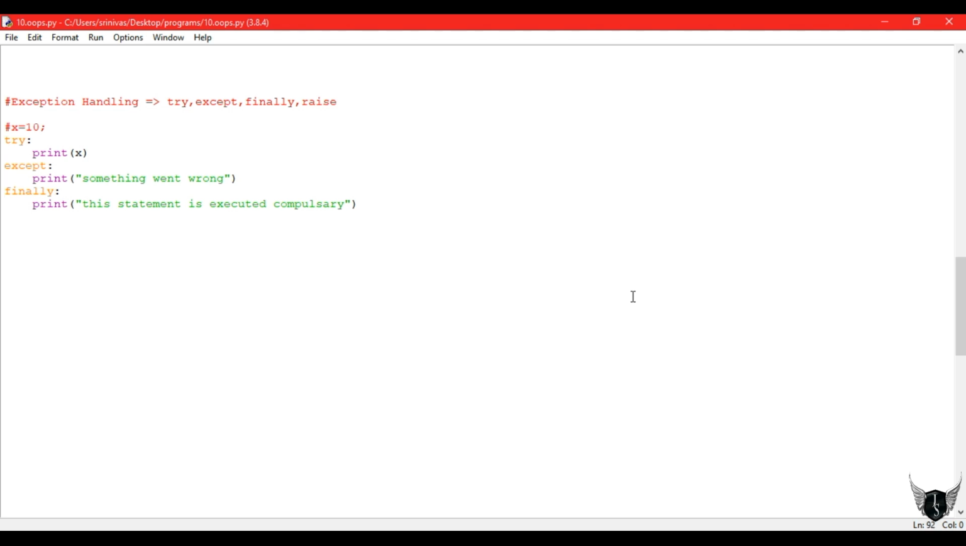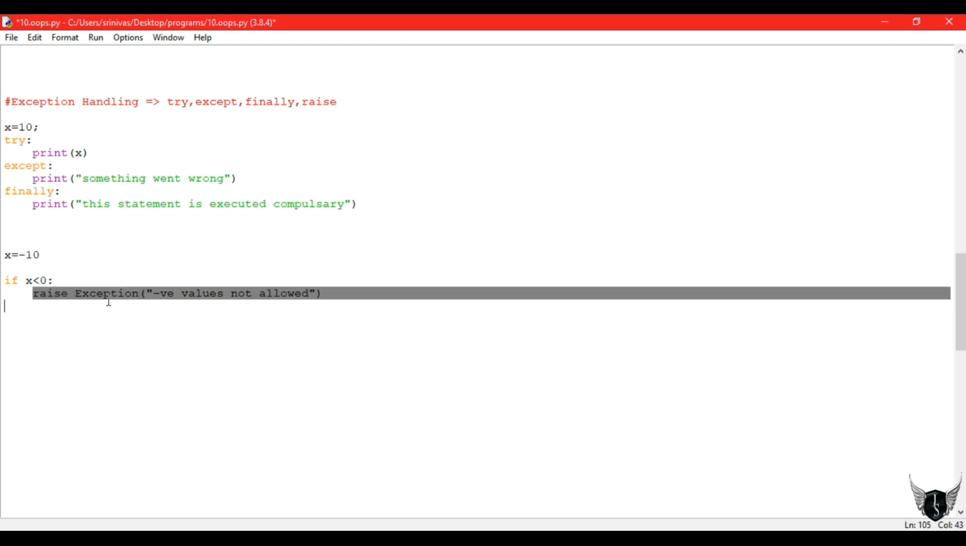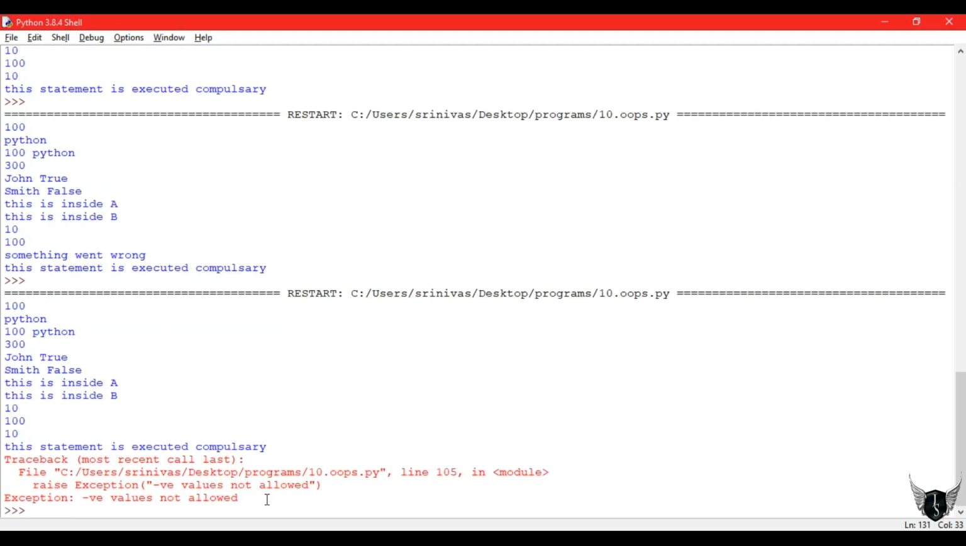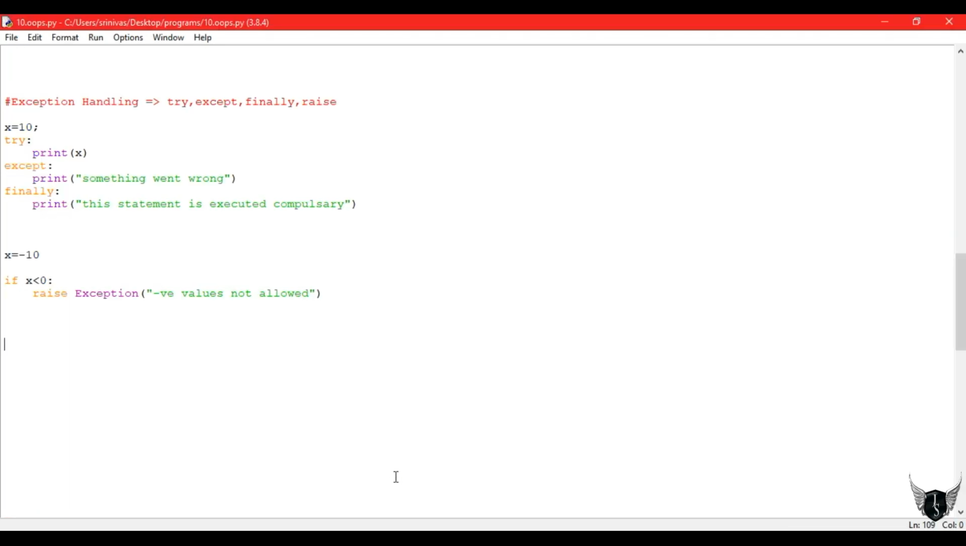Suppose let us raise an exception. We can also raise exceptions. Suppose x value is minus 10. If x value is less than 0, that is a negative value, we must raise an exception that negative values are not allowed in this condition. To write that, I have just used the raise keyword and exception. So this gives us the exception negative values not allowed. Since it is a negative value we got the exception; if we give a positive value, that exception doesn't occur.